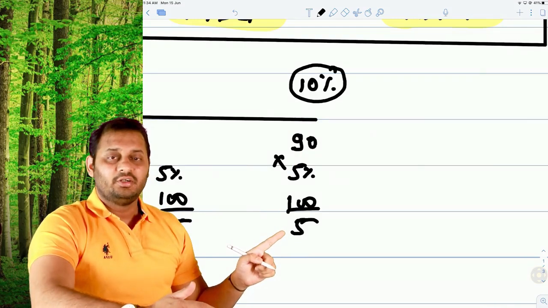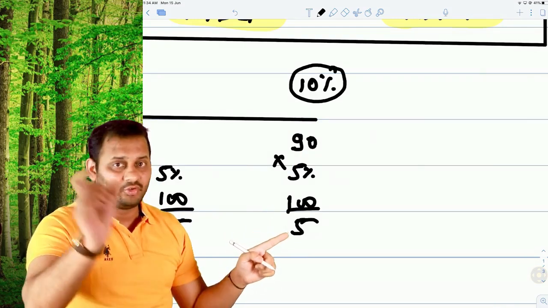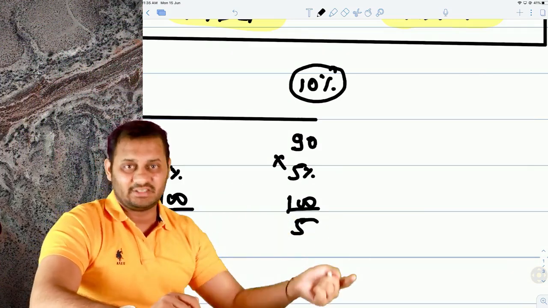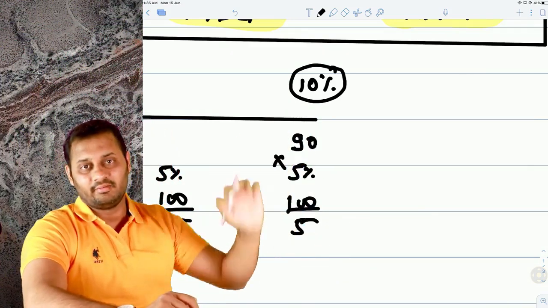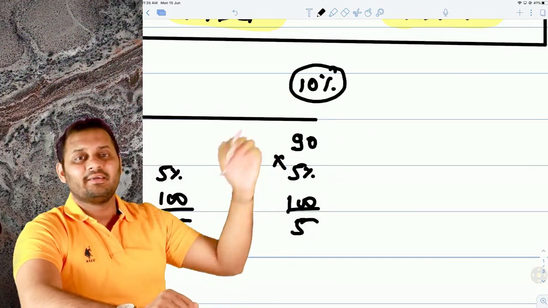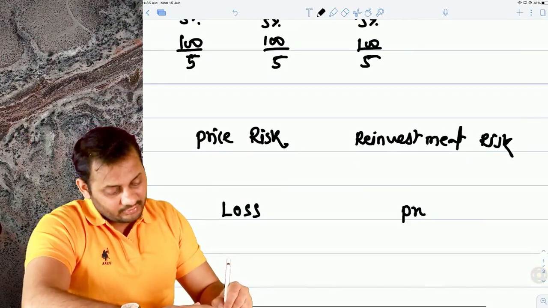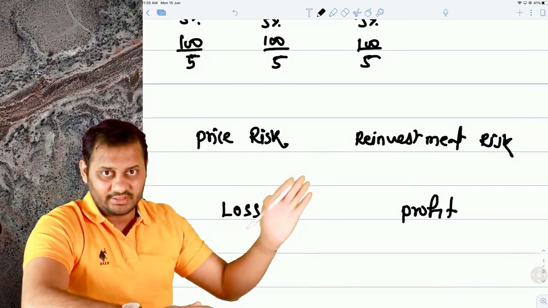First of all, you have earned this 5 rupees on your original investment, and when you go to the market to reinvest that amount, you get a higher return. I'm not saying coupon, this is higher return. So that's a good part. In case of reinvestment risk, it's a profit. There is no risk, that means.